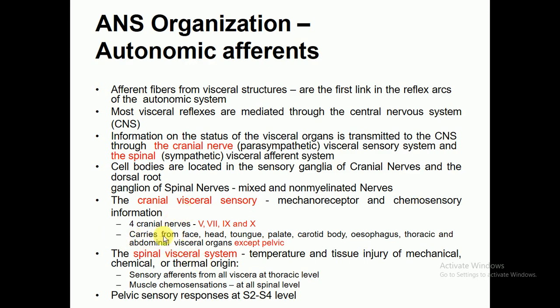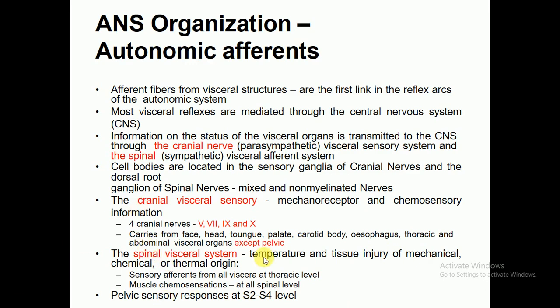Four cranial nerves are involved here: cranial nerve 5, 7, 9 and 10. These four nerves carry information from the face, head, tongue, palate, carotid artery, esophagus, and thoracic and abdominal visceral organs except the pelvic.